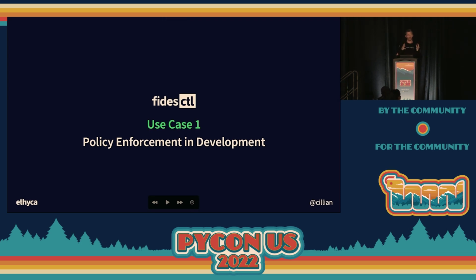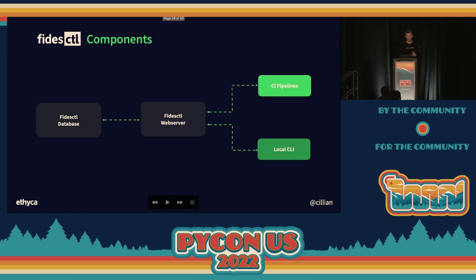So the first is policy enforcement in development, okay? Now, here's a really frightening slide, which I'll get to in a minute. Let's just explain Fides Control's configuration and components for a moment. It's very simple. You could deploy it in about 10 minutes. If you grab the Fides demo repo and just run make demo, it'll be up and running and you can play with it. But there's essentially a Fides Control server backed to, in this case, a Postgres database.